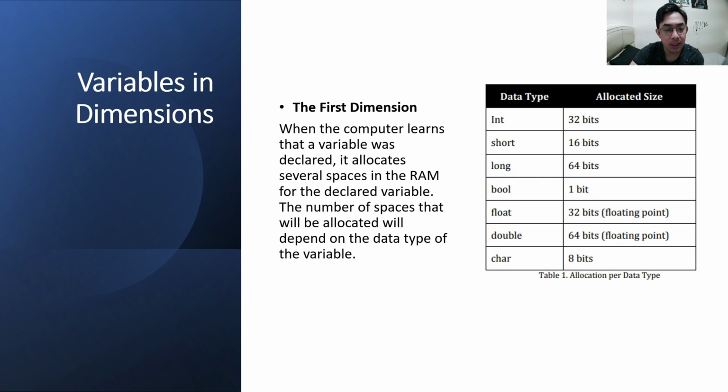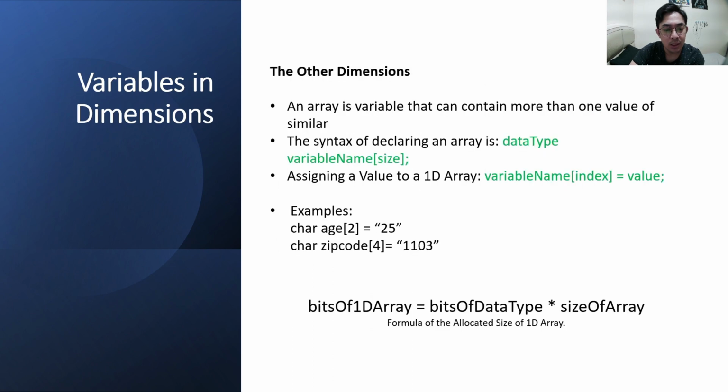How about strings? Since we talk about strings as a series of characters, in this case, a string is an example of an array. A string is a series of characters, wherein a string can be composed of two characters in one declaration, such as this: char age[2] = 25.